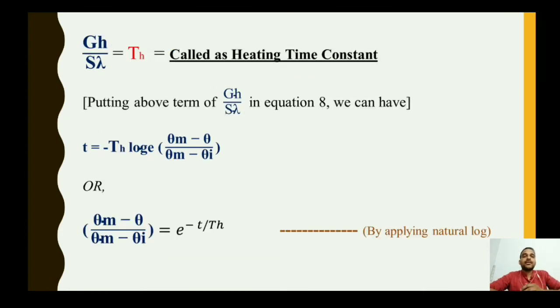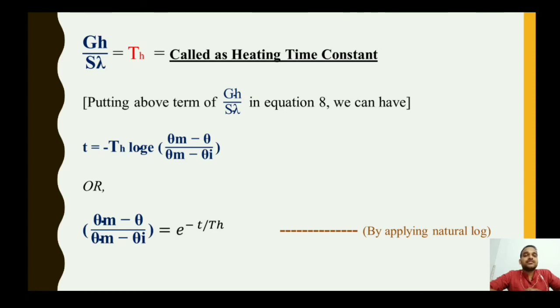Again moving forward, we can see here GH upon S lambda is equal to TH. This is a very important relation. Sometimes in the numericals it is asked to calculate the heating time constant. So GH upon S lambda equals TH. It is called the heating time constant. This is a very important relation, you must keep it in mind.